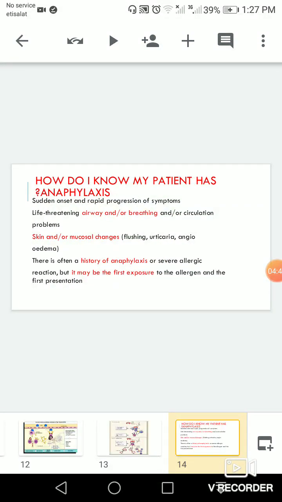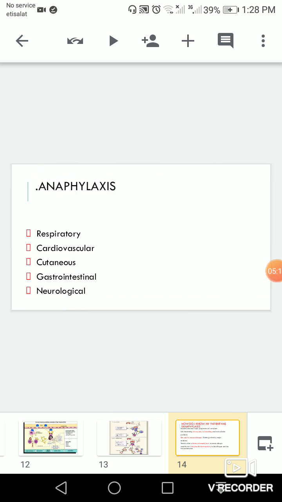How do I know that the patient has anaphylaxis? It's characterized by sudden onset and rapid progression of symptoms. It's life-threatening, affecting the airway or breathing or sometimes circulation, with skin and mucosal changes like flushing, urticaria, and angioedema. There is often a history of anaphylaxis or severe allergic reactions, but it may be the first exposure to the allergen and the first presentation.